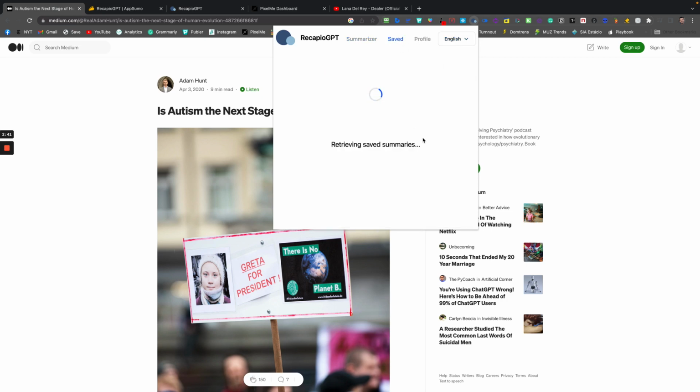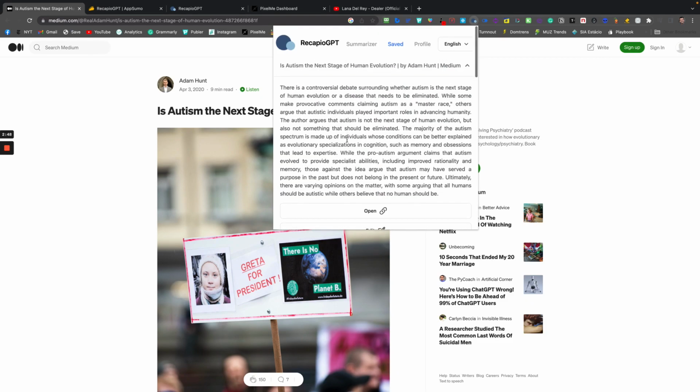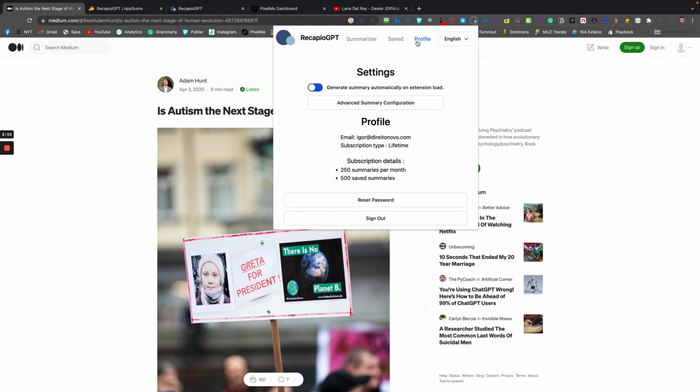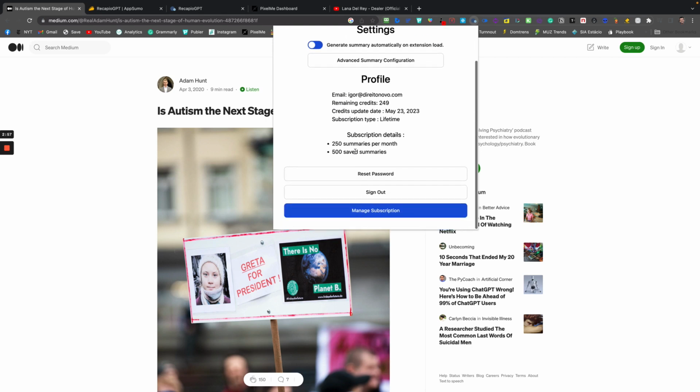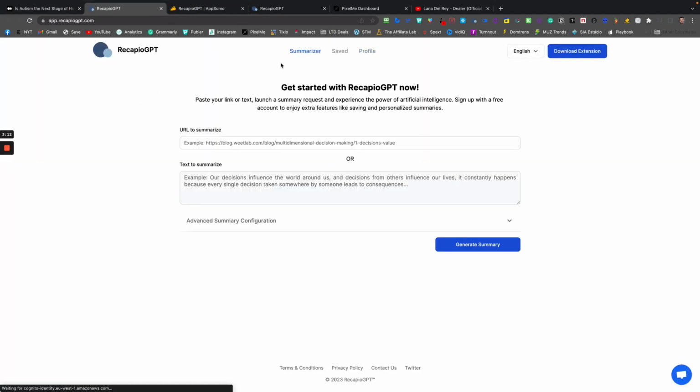You can see your saved summaries here. In that case, I have saved the key points and the summary. So everything will be here on your summarizer. And you will be able to check your profile. As you can see here, with the lifetime deal I got 250 summaries per month, being able to save 500 summaries. You will be able to manage your subscriptions as well,